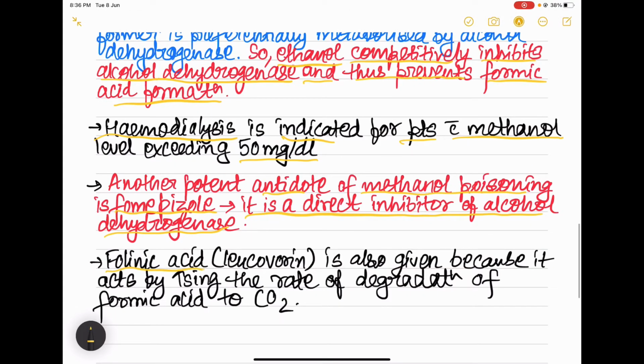Then folinic acid, that is leucovorin, is also given to these patients because it acts by increasing the rate of degradation of formic acid to carbon dioxide. Okay, so increasing the rate of degradation of formic acid to carbon dioxide.